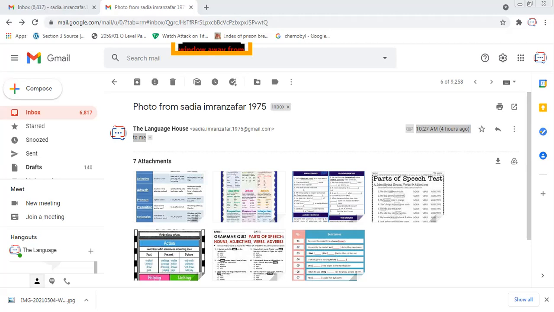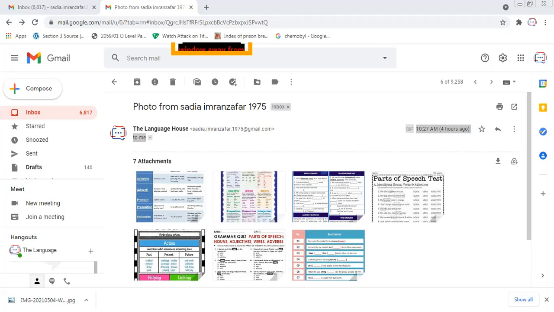Understand? For example, is is a helping verb and a linking verb as well, because they link the sentences. Both of them link the sentences. But in one case, the helping verb describes the action, and the linking verb describes the condition. So this is the difference between them.